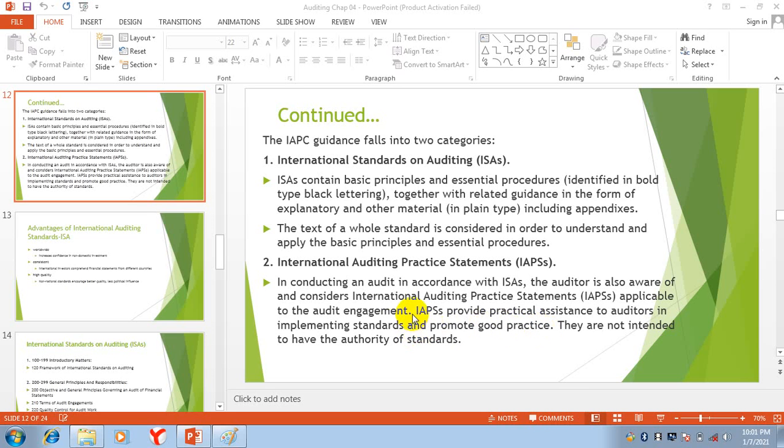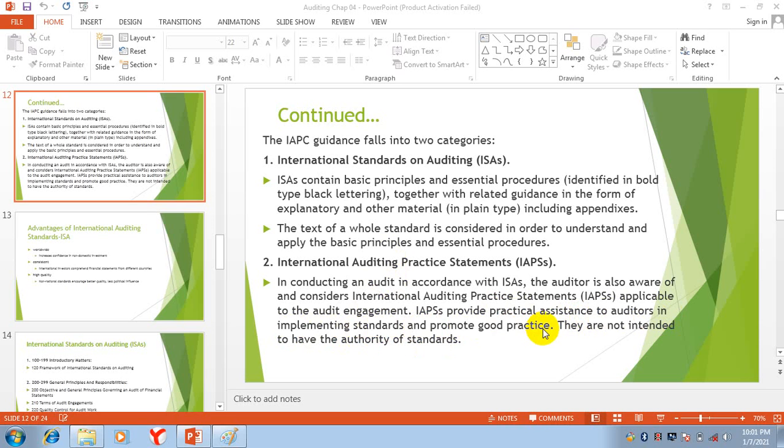Now keep in mind that IAPC, along with standards, is also providing you practical guidelines, practical assistance to auditors in implementing standards, that is, how you will implement these standards and promote good practice.